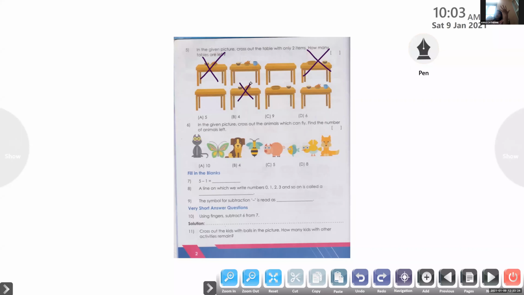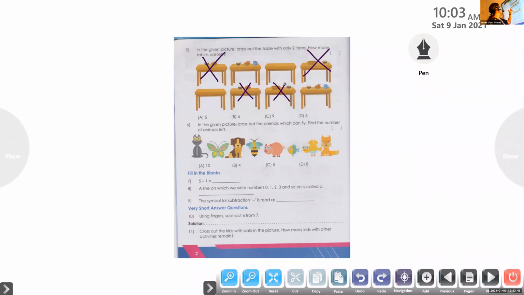See the next one. There also 2 items only, so that also you can cross. And the last table you can see 3 items, so we no need to touch. So here we crossed the tables having 2 items. Okay, and what is the question? How many tables are left?